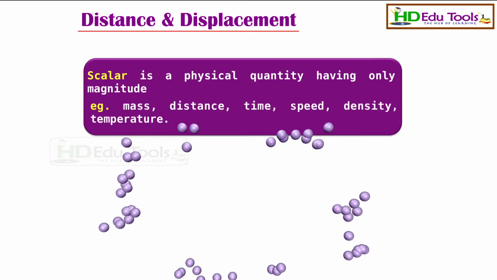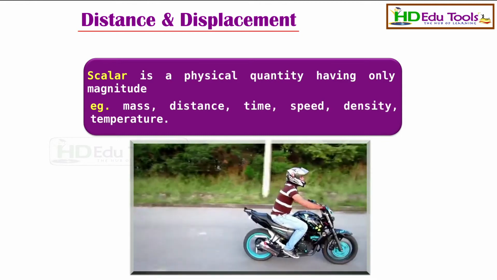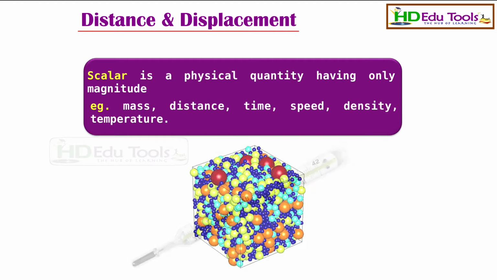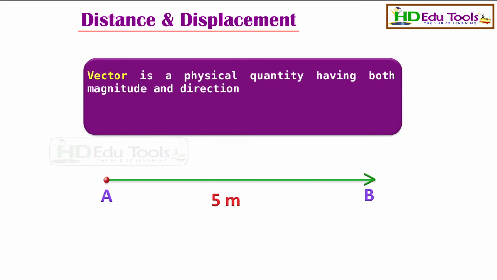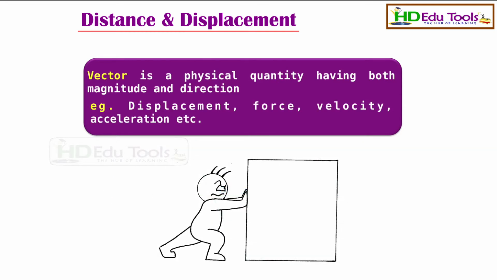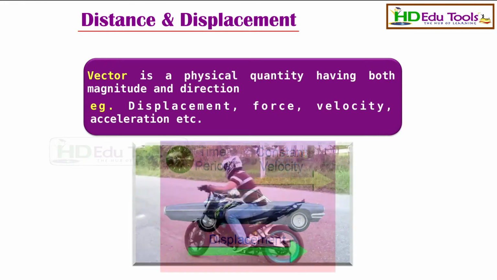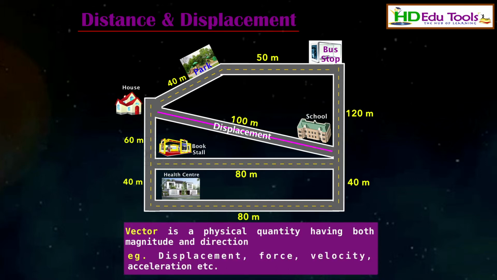Examples of scalars are mass, distance, time, speed, density, temperature, etc. And a vector is a physical quantity having both magnitude and direction. Examples of vector quantities are displacement, force, velocity, acceleration, etc. Distance is a scalar quantity since it does not have any particular direction, and displacement is a vector quantity. Displacement is always along this direction.